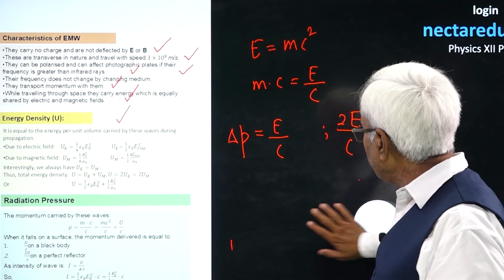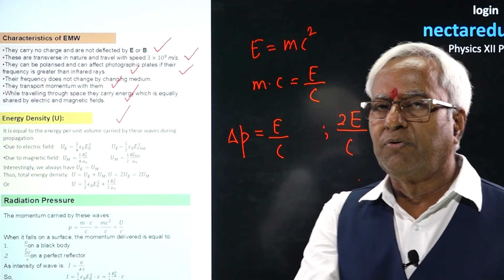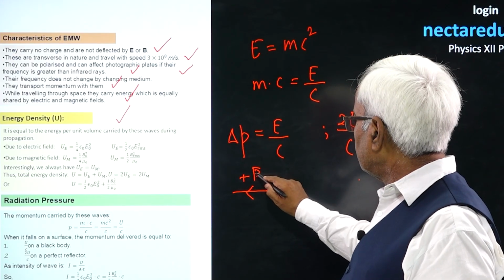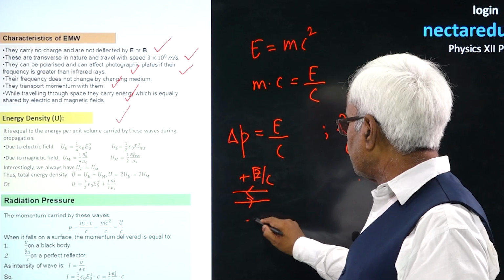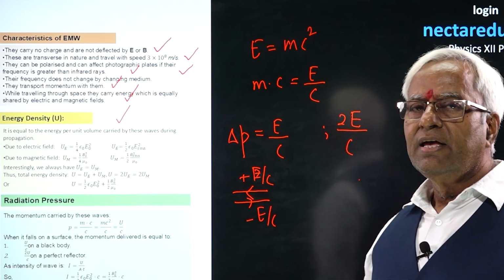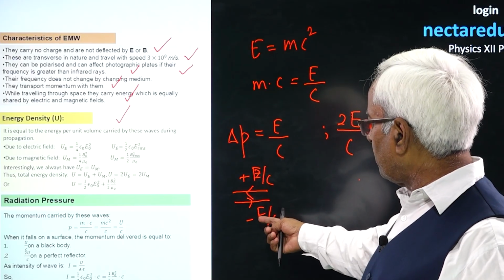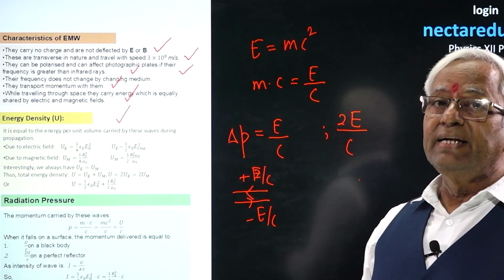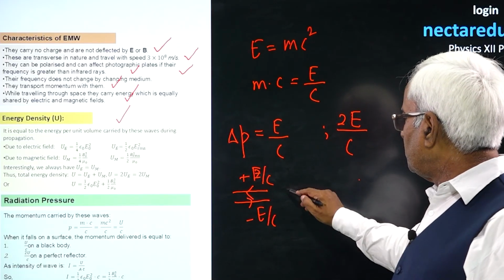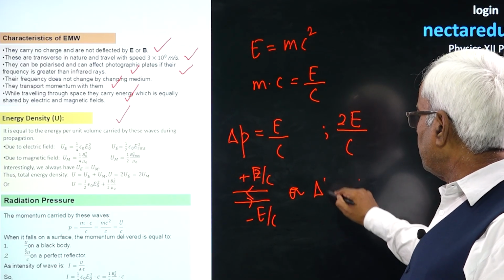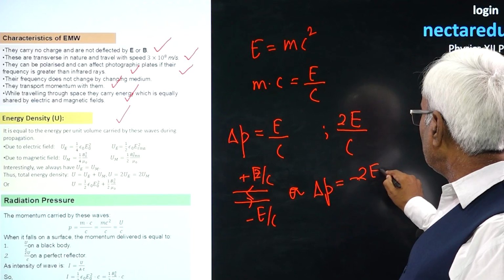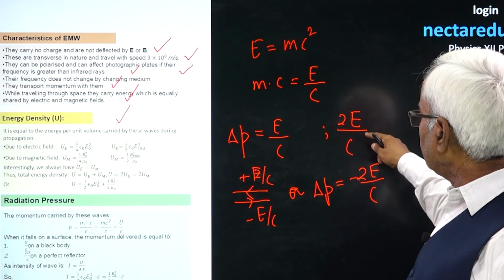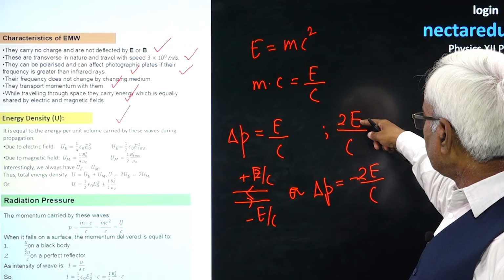Why? Because the mirror will simply rebounce the photon, and rebounce means when it came, it had the momentum E/c. When it returns, it will have the momentum minus E/c. You find the change, that means from minus E/c, you subtract plus E/c, and you are going to get finally minus 2E/c. So, change in momentum will be equal to minus 2E/c. That's why I said that when it falls on a perfect mirror, the transfer of momentum is going to be 2E/c.